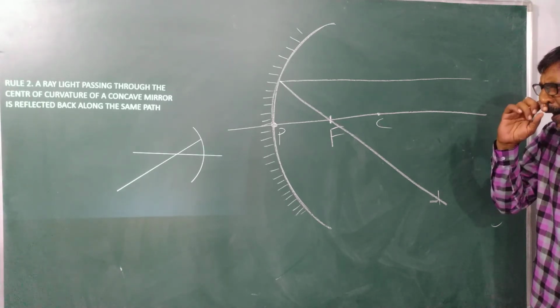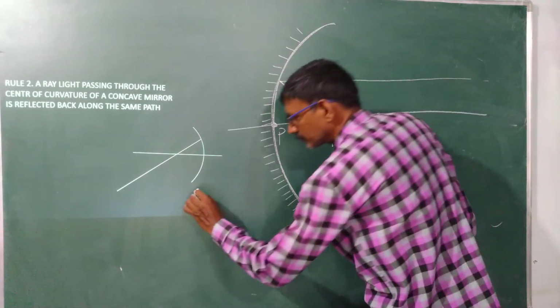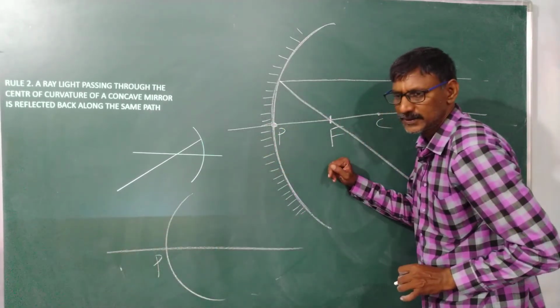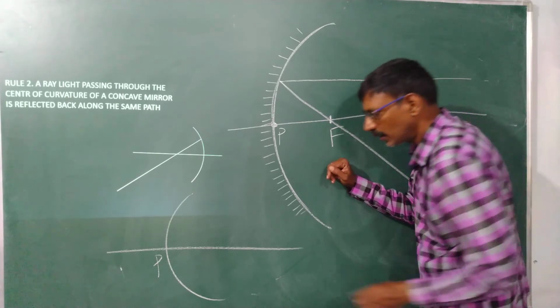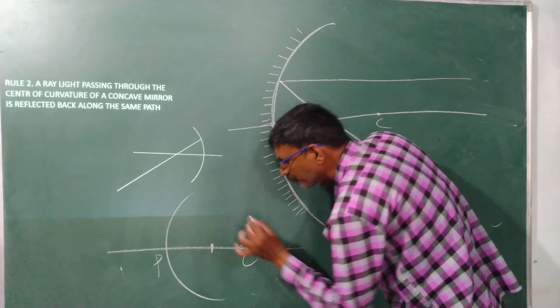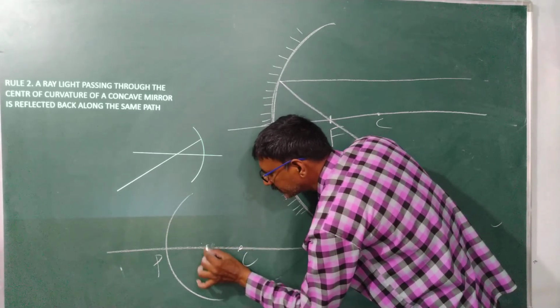If a light ray travels, this is my pole. This is my center of curvature. This is my focus, always in the middle.